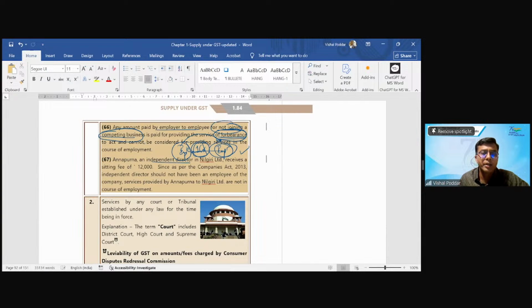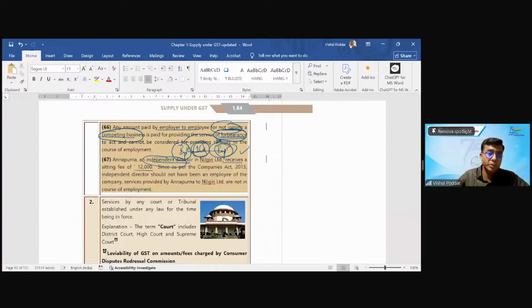Another case scenario. Annapurna, an independent director, receives sitting fees of 12,000. Since as per the Companies Act, an independent director should not be an employee of the company, the services will be liable to GST. Why? Because independent directors are not considered as employees as per some other law.